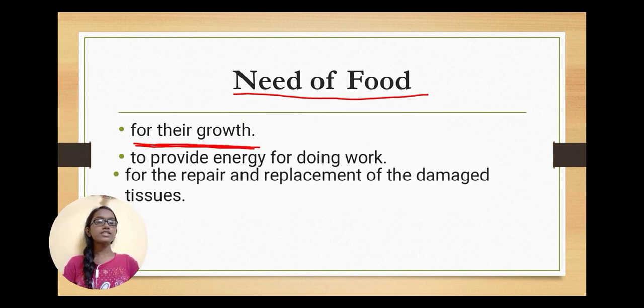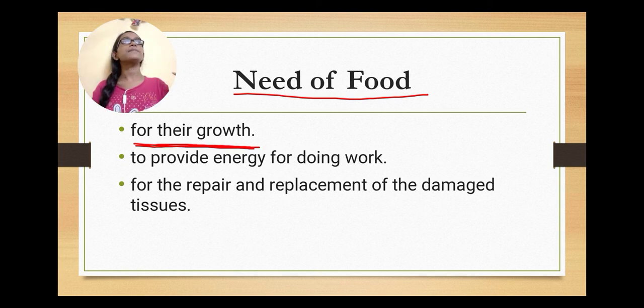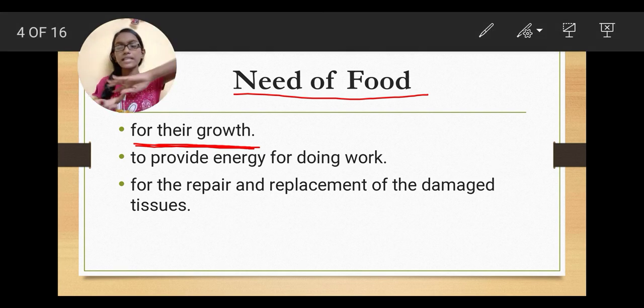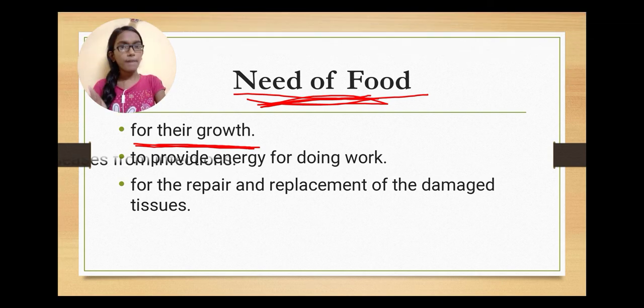Now the third thing is for the repair and replacement of damaged tissues. Sometimes when you're playing you fall, and you keep getting different injuries when you are small. So your tissues break. What are tissues? Please do not take it as very complicated, but these are groups of cells. So for their repair, new skin comes and replaces the old skin. Food is required. If you have no food, then your injury won't heal up, fine.